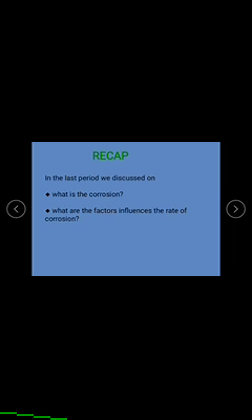And what are the factors that influence the rate of corrosion?